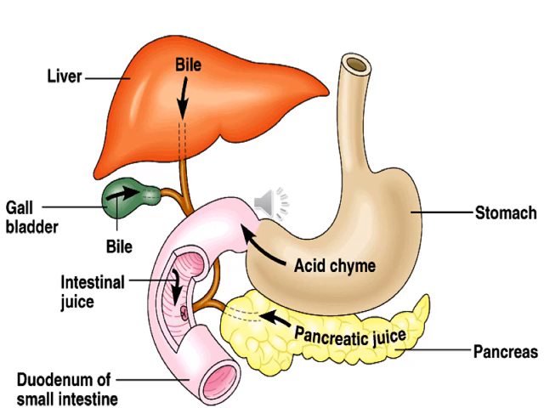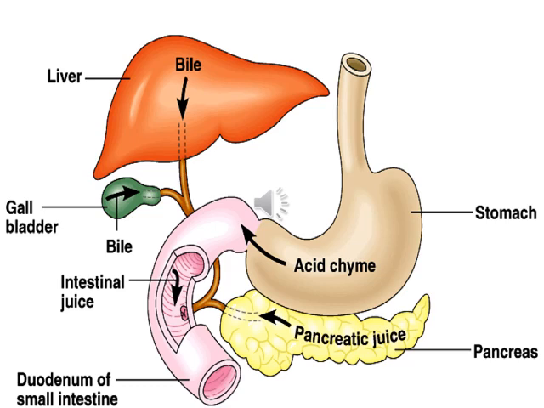Now these two, the liver and pancreas, release juices. The liver releases bile juice, which is stored in the gallbladder, as you can see, and the pancreas releases pancreatic juice into it, and intestinal juice is also present. So all these three juices are mixed into that acidic chyme.